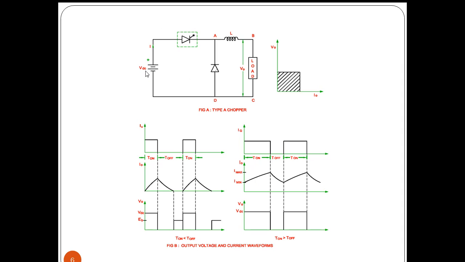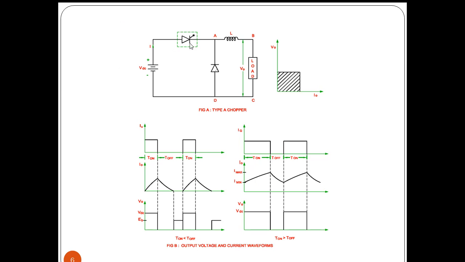So here the DC supply is there. This DC supply will be available across the chopper, and the positive terminal of the battery will be connected to the P layer of the SCR. The negative terminal will be connected through the load to the N type layer of the SCR.